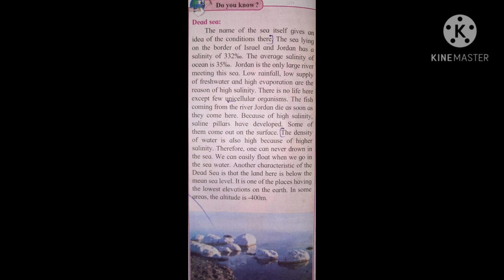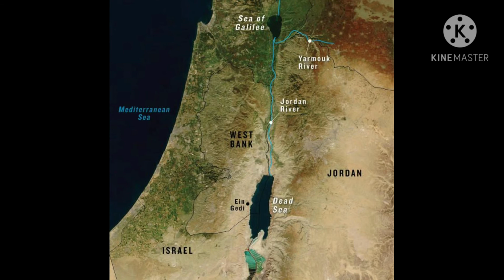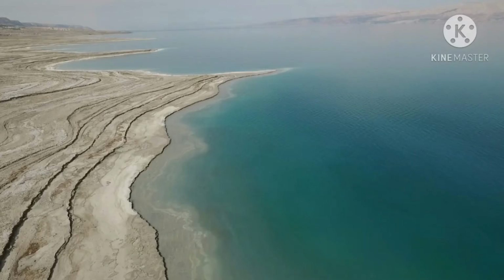And Jordan is the only large river meeting the sea. So, Dead Sea is getting fresh water only from Jordan River. Low rainfall in this area, low supply of fresh water and high evaporation are the reasons of high salinity. Children, there is no life here except few unicellular organisms. The fish coming from the river Jordan die as soon as they enter into Dead Sea due to high salinity.